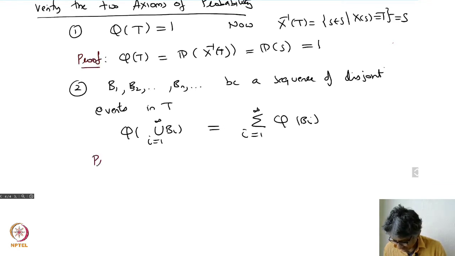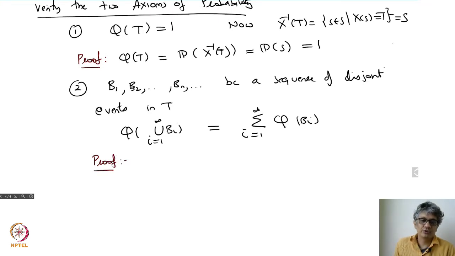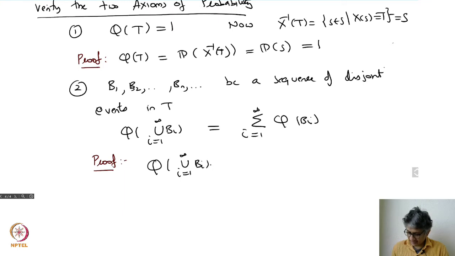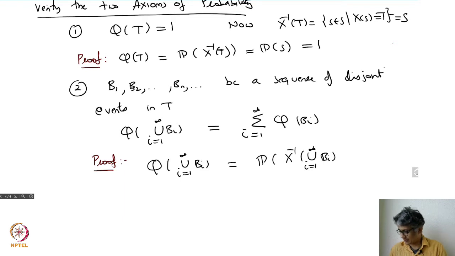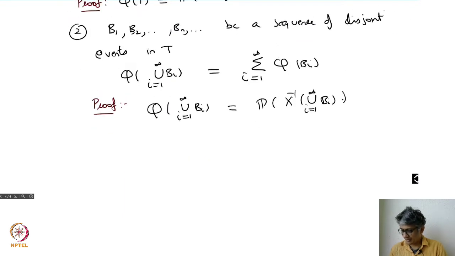Similarly, let me write down the proof of 2. How do you show this? Again, let's look at the left hand side. Q of the union over i equal to 1 to infinity of the Bi's. What's that going to be? That's the same as the probability of X inverse of the union over i equal to 1 to infinity of the Bi's. Now you have to be a little careful.